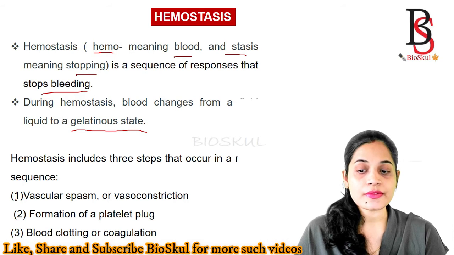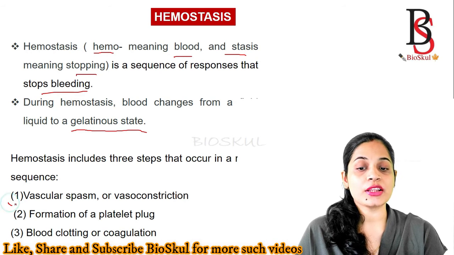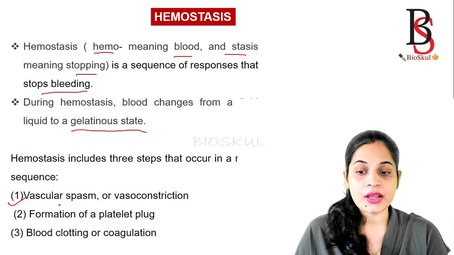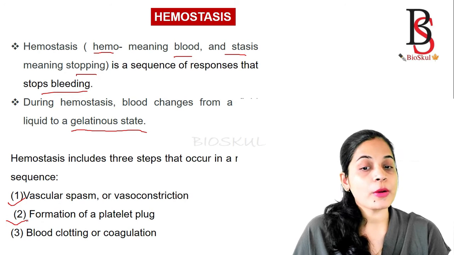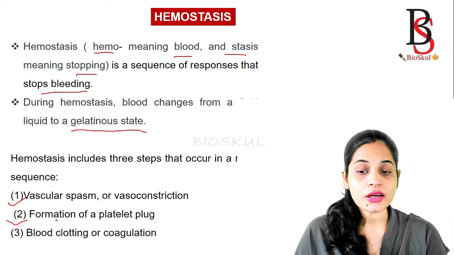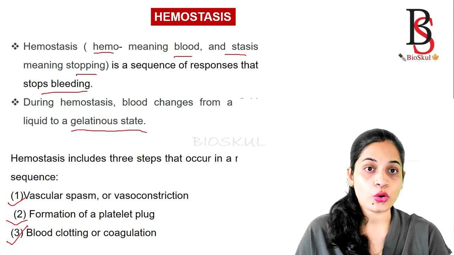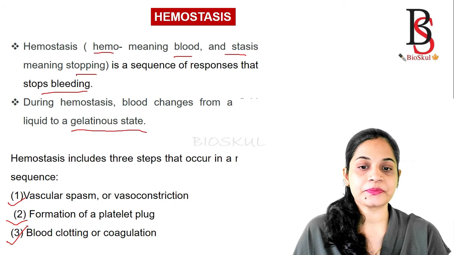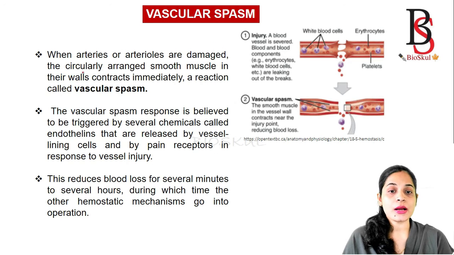What are those steps? The first step is known as vasoconstriction or vascular spasm, the second one is the formation of a platelet plug, and the third one is blood clotting or coagulation. Now we will see each step in detail. The first one is the vascular spasm or vasoconstriction.